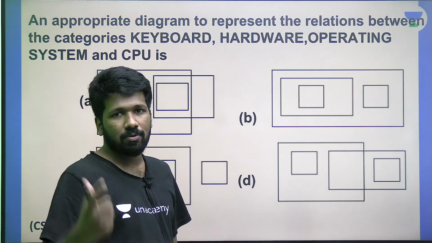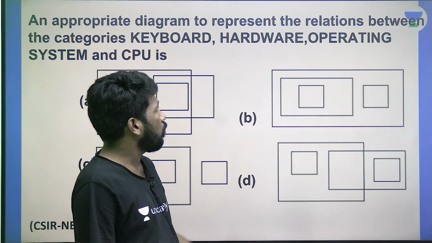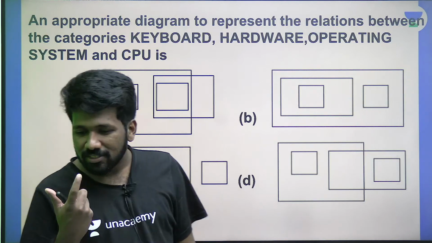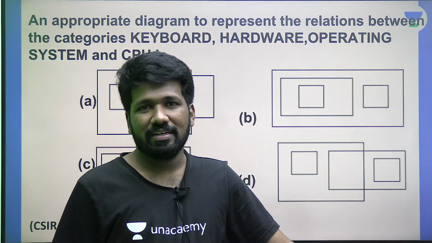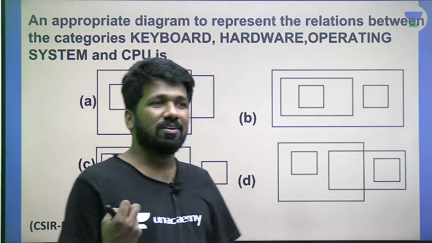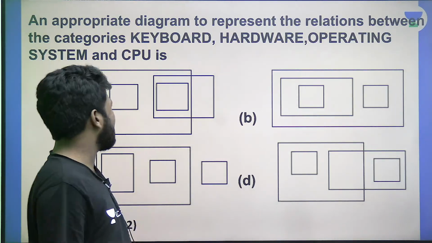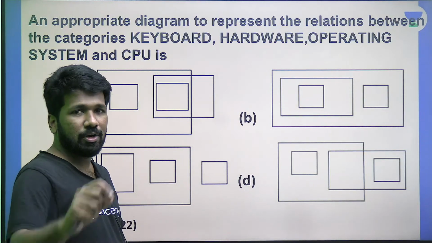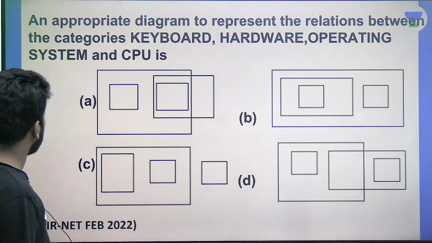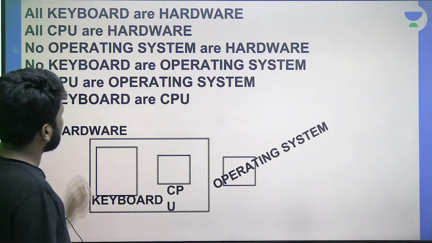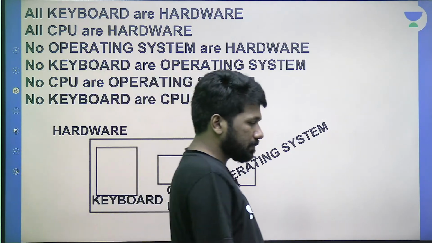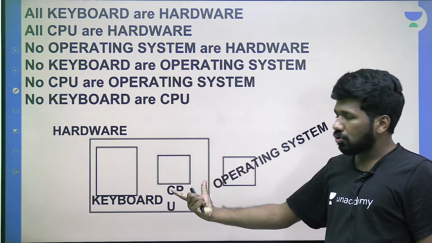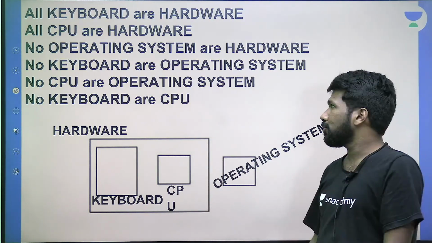Hardware and software, if you make this two-way division, then operating system comes under software. Operating system is not something that you can see. That is something inside, that is a virtual thing we can say. And CPU you all know, that is just like keyboard, it's a hardware. So how you can connect these four objects, that is the most important thing. This is how you can connect now. And this connection, how to draw in Venn diagram, that you should know.